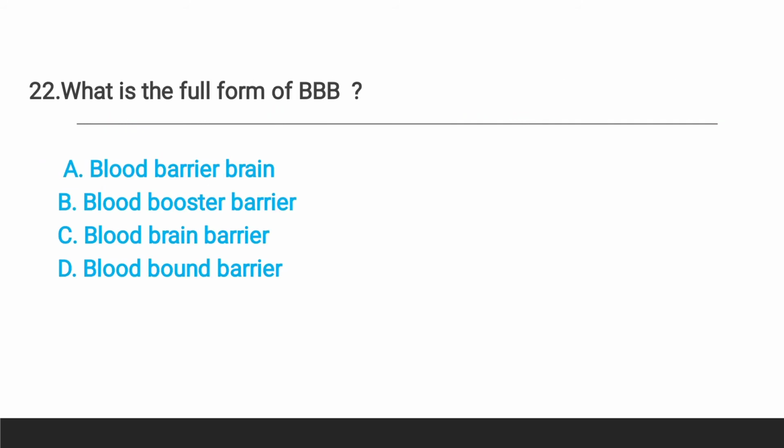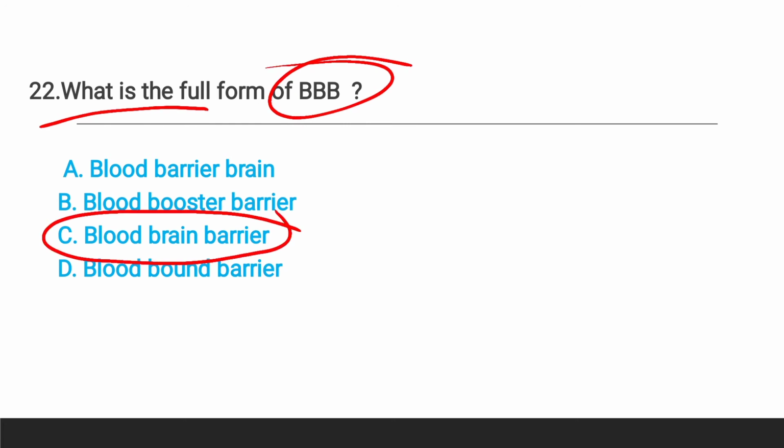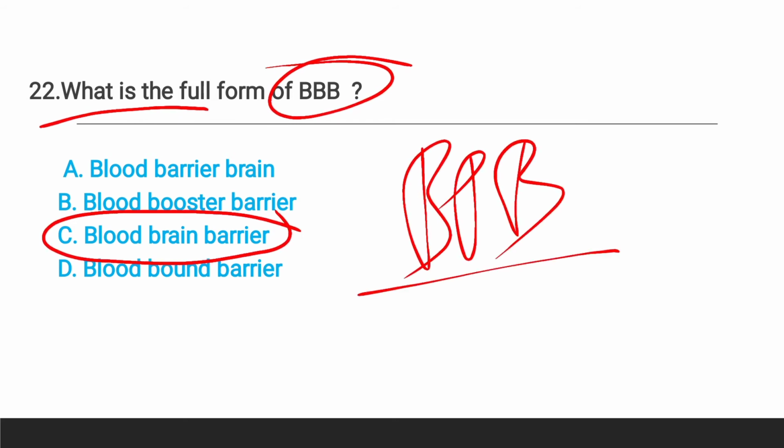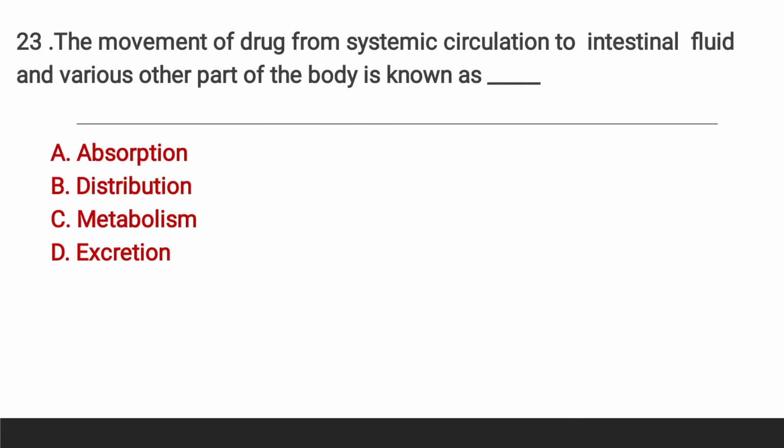Next, question number 22, what is the full form of BBB? So here the right answer is option C, blood brain barrier. And one another biological membrane is also present in our body, that is BBB. Please tell me what is the full form of BBB.